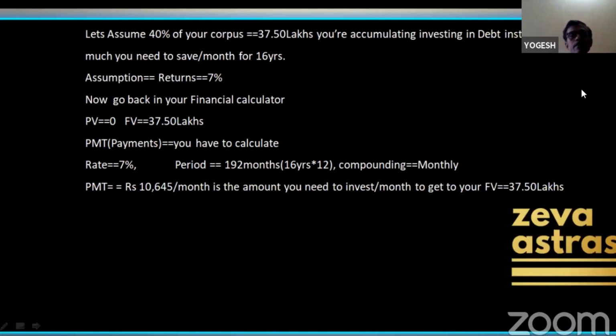Now the rest 40% of the corpus you grow in debt, which is around 37.50 lakhs. On debt we consider a return of 7%. If you get 7%, we have around 192 months. So let us assume you invest at 7%, how much do you need to build up a corpus of 37.5 lakhs? That comes to around 10,645 rupees per month. So this is what is required in order to build the child goals.